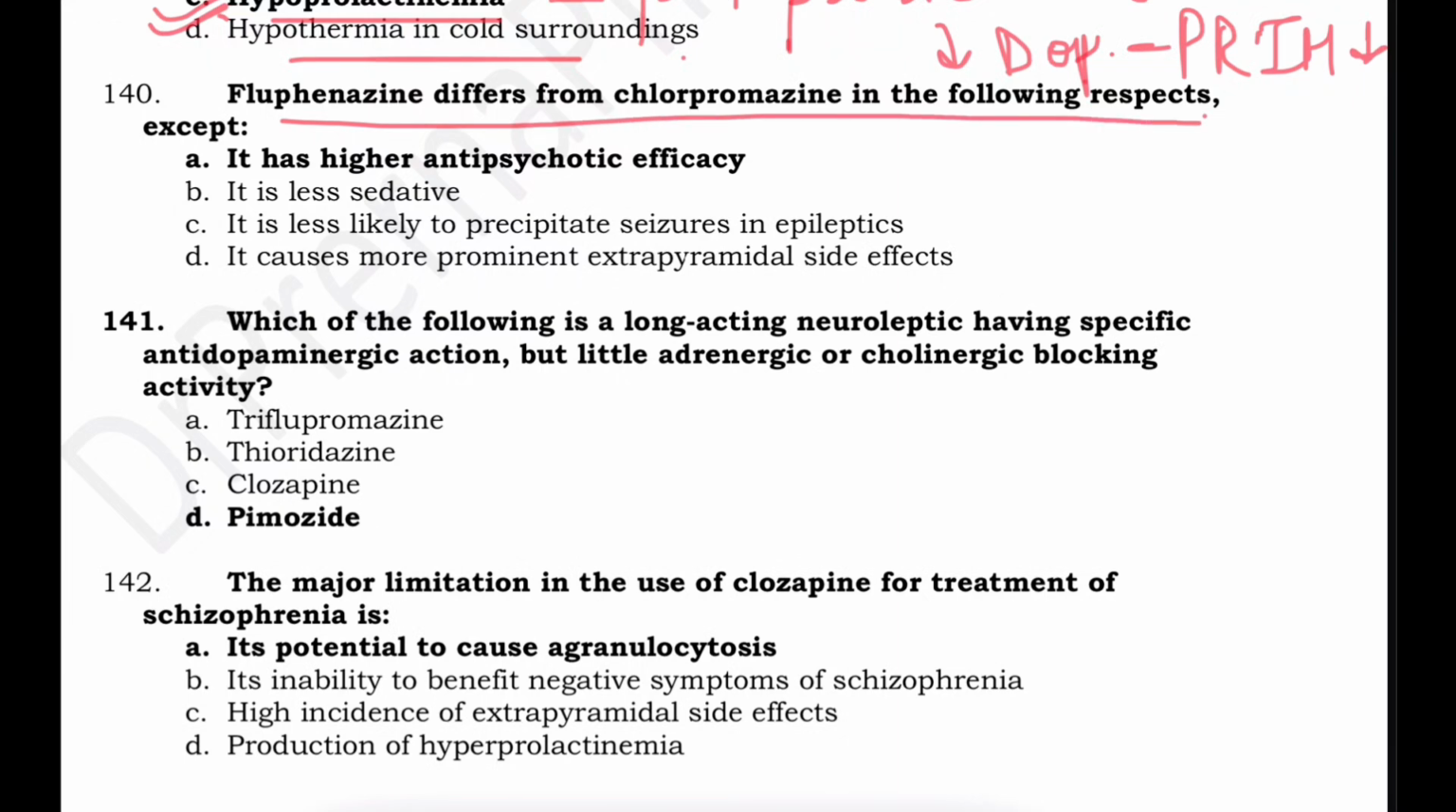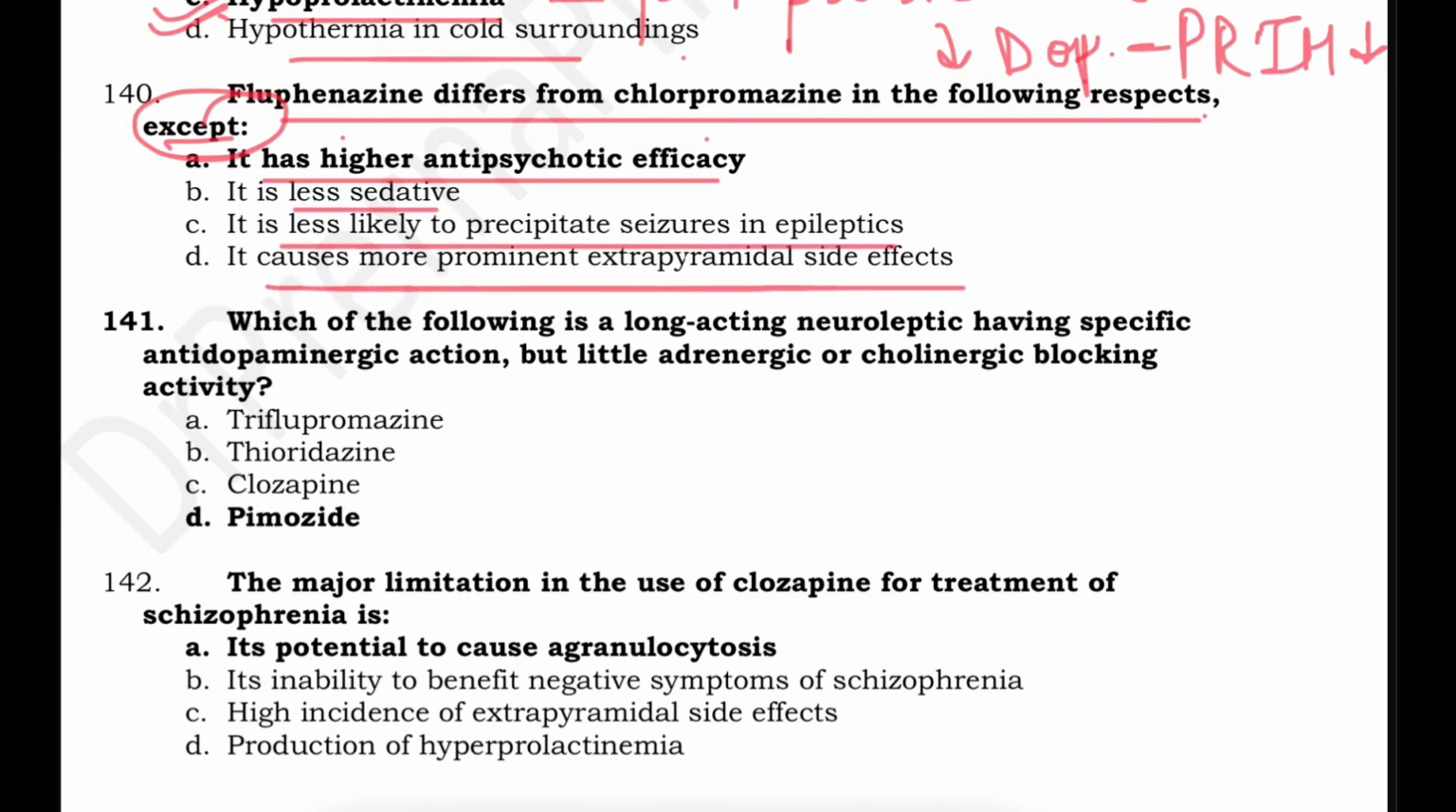Fluphenazine differs from chlorpromazine in the following respect, except. Again, the question is except. Fluphenazine and chlorpromazine have these differences. It has higher antipsychotic efficacy. It is less sedative, less likely to produce seizures, causes more prominent extrapyramidal side effects. Fluphenazine is a high potency antipsychotic, differs from chlorpromazine by being less sedative, less likely to cause seizures, and more prone to cause extrapyramidal side effects. It does not have a higher antipsychotic efficacy than all antipsychotics. So this is the right answer here.